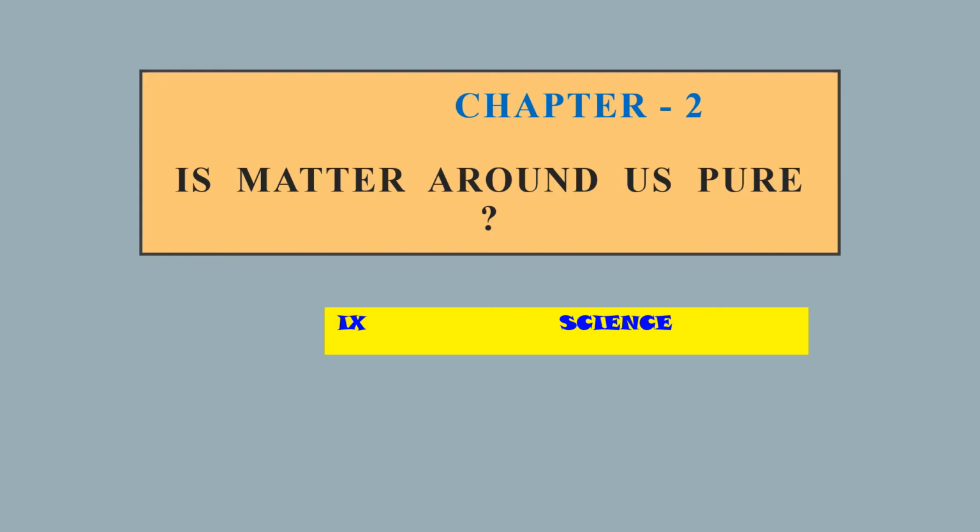Similarly, all the substances mentioned are mixtures from the viewpoint of a chemistry person. So in this chapter, we shall study what is really a pure substance and what is a mixture, what are the different types of mixtures.